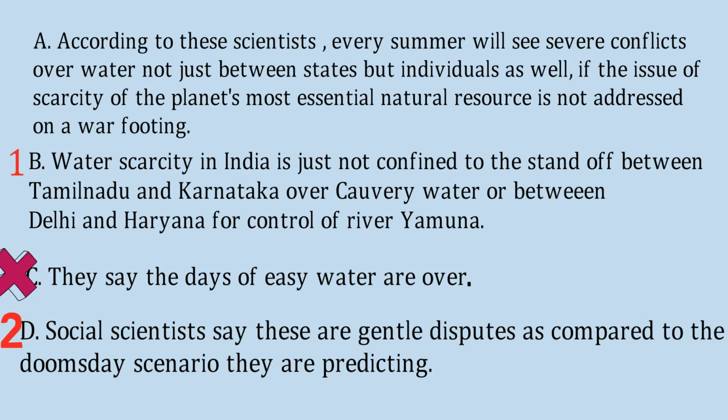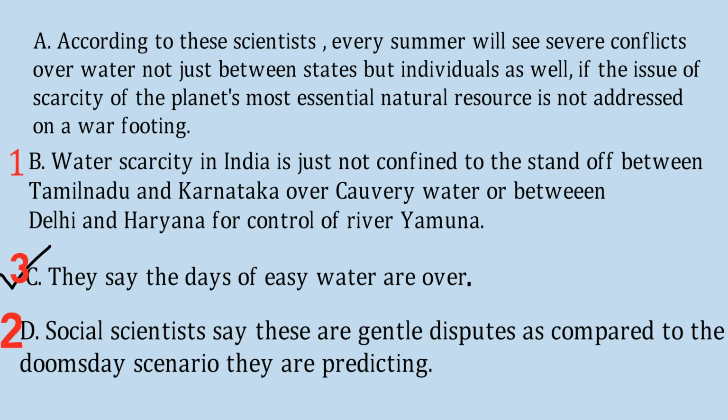So according to these scientists, every summer will see severe conflict. This can be the third sentence. And if we say that C is the fourth sentence, then they say the days of easy water are over. So C should be the third sentence and not the fourth sentence, because if we use C as the fourth sentence, then the coherence is disturbed here, because in the second sentence it has been seen regarding the disputes and all.